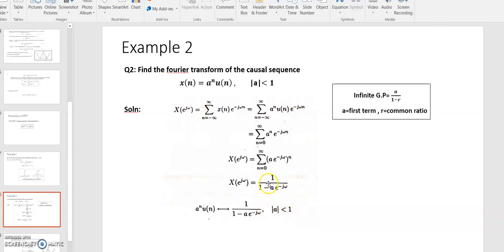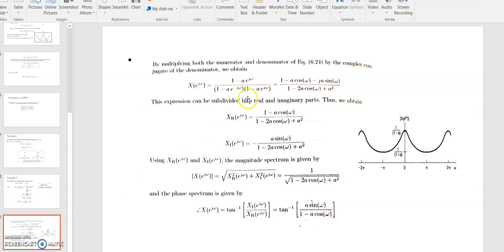Right, now you have to draw the magnitude spectrum of this. To draw the magnitude spectrum, you multiply by the complex conjugate. Here we have described multiplying by the complex conjugate, solving, and separating the real and imaginary parts. We have this function: this is the real part and this is the imaginary part, and then find the magnitude. To find the magnitude, we take the square root of the real part squared plus the imaginary part squared, and solving we have 1 upon the square root of 1 minus 2a cos ω plus a squared.